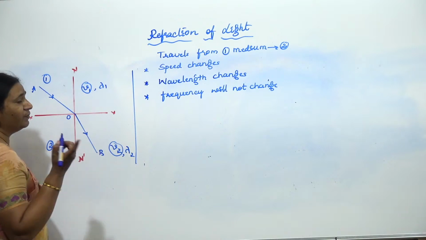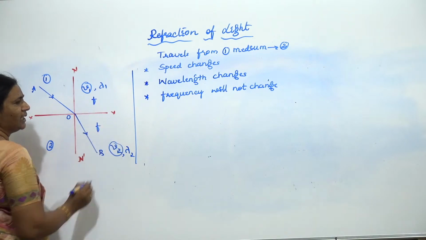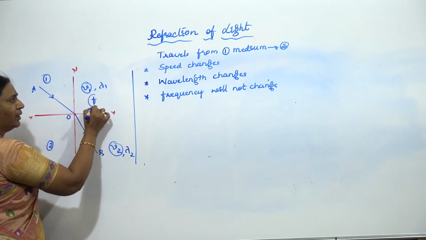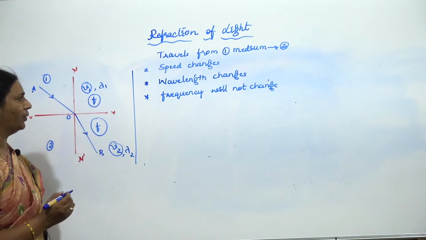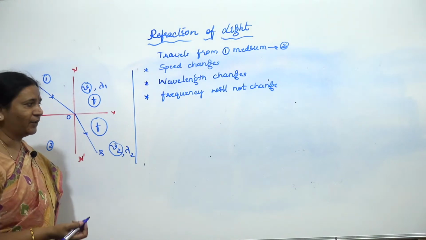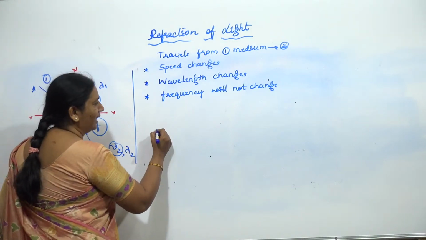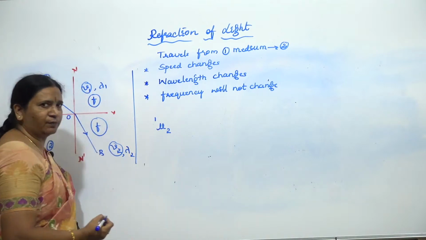But I said frequency will not change. So frequency is going to remain the same, f1 equals f2 equals f. Now, how will you write your relative refractive index? In this case, I will write the relative refractive index of the second medium with respect to the first medium.